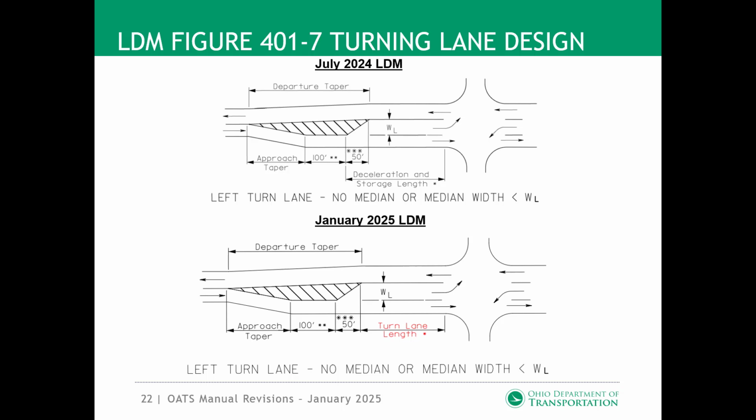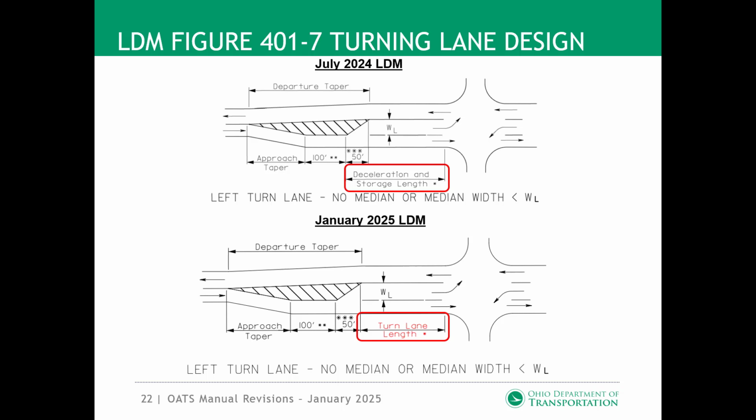Location and Design Manual Figure 401-7 has 3 turn lane scenarios and was revised to remove the diverging taper from the turn lane length to match the Highway Capacity software's definition of storage length, which is the length of the turn lane that has full width and in which queued vehicles can be stored.